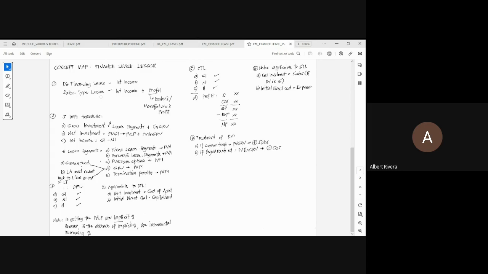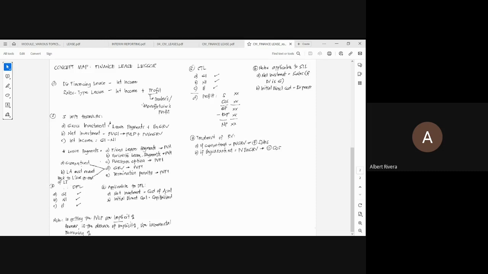The direct financing lease, the lessor is a financing company, while under the sales type lease, the lessor is the manufacturer or the dealer. Ang kita dyan sa direct financing lease ay purely interest income, while under sales type lease, ang kita dyan ay interest income plus the profit or what you call dealer's or manufacturer's profit.